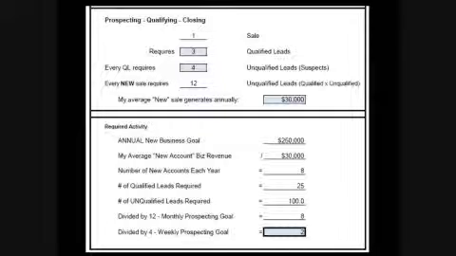Let's look at the leverage points on this form and see how their requirements for hitting their budgets change. Since their new business goal is $250,000 a year and their average new account brings in $30,000, they only need 8 new accounts each year in order to reasonably expect that they'll hit budget. They need to call on 25 qualified leads, not 30. They need 100 suspects instead of 180. They need 8 per month, and they only need 2 per week.